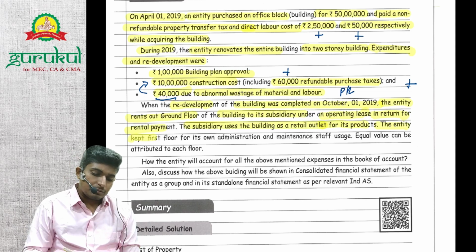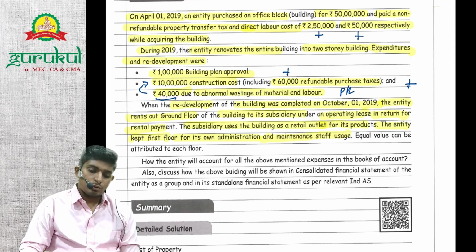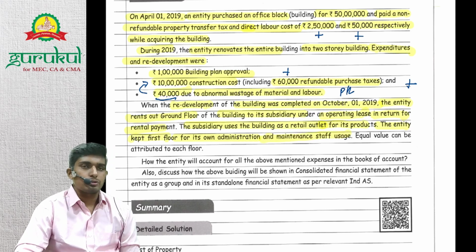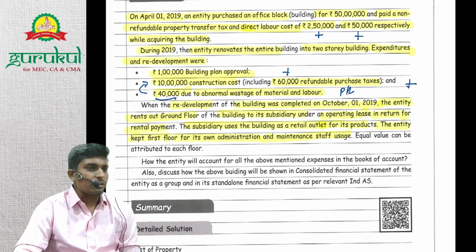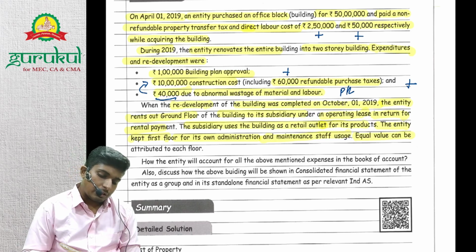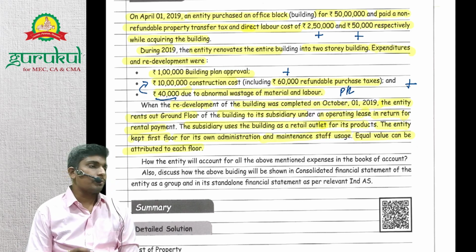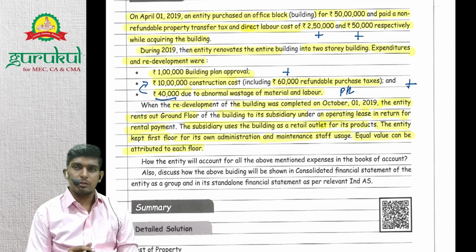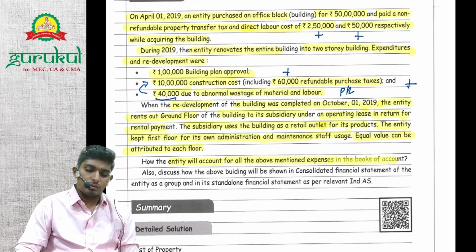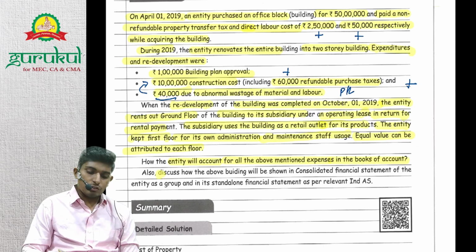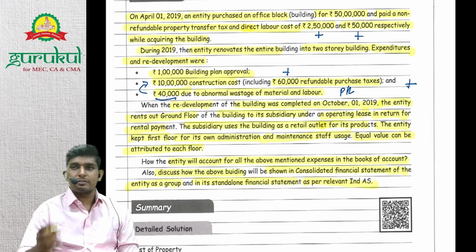The entity kept the first floor for its own administration and maintenance staff usage. The first floor is for the holding company's own use. The ground floor is for the subsidiary's own use. Equal value can be attributed to each floor, so the value of both floors is equal. How will the entity account for all the above mentioned expenses in the books of account? Also discuss how the above building will be shown in the consolidated financial statement of the entity as a group and in its standalone financial statement as per relevant Ind AS.